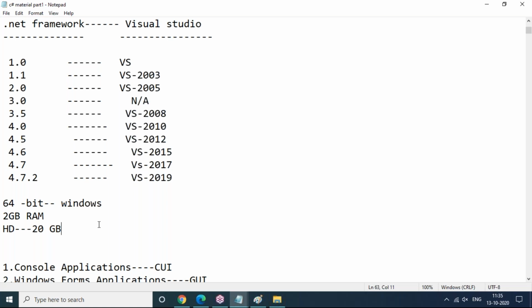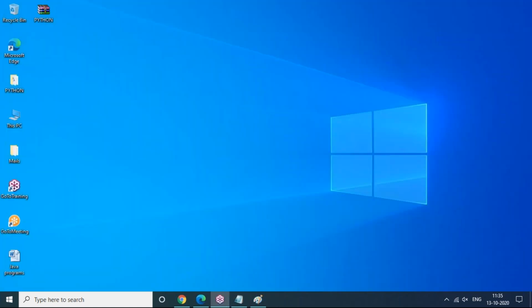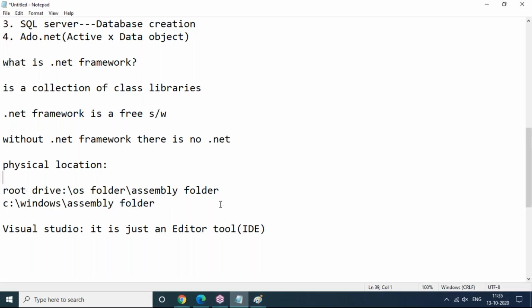So this is the .NET Framework and Visual Studio versions that we have here. Now, using .NET, what kind of applications can we develop? What kind of application possibilities are there? Different types of applications can be developed using .NET.